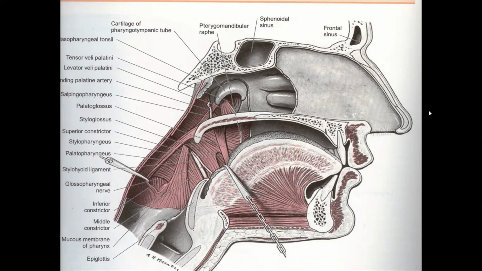What is the importance of the vestibule? There is the opening of the parotid duct. Where does it open? On the lateral wall of the vestibule, opposite the crown of the upper second molar tooth. In the MCQ, it may be asked.